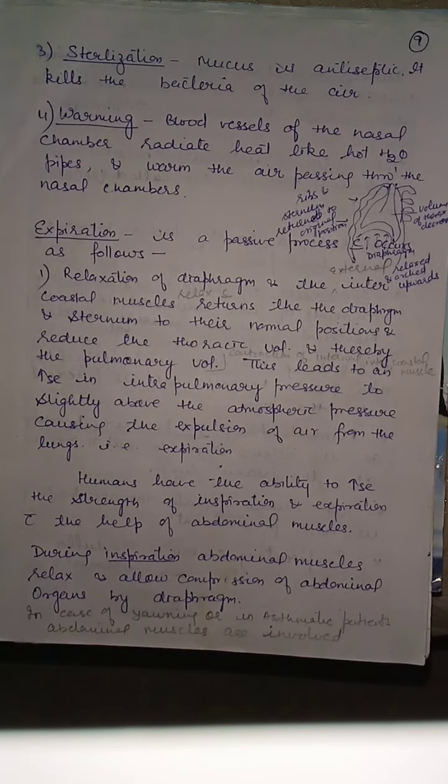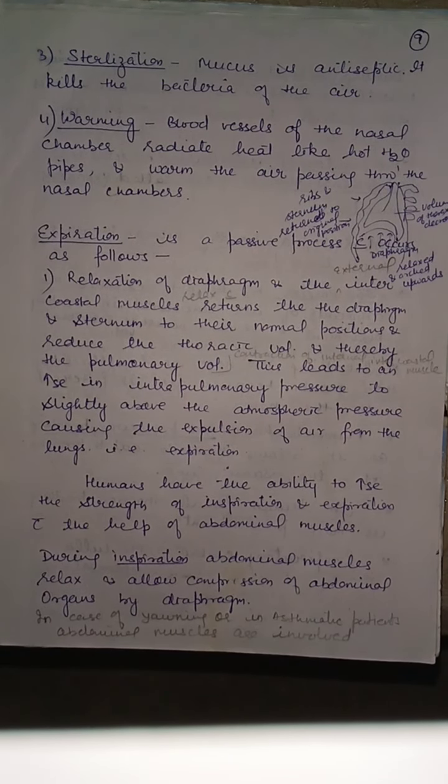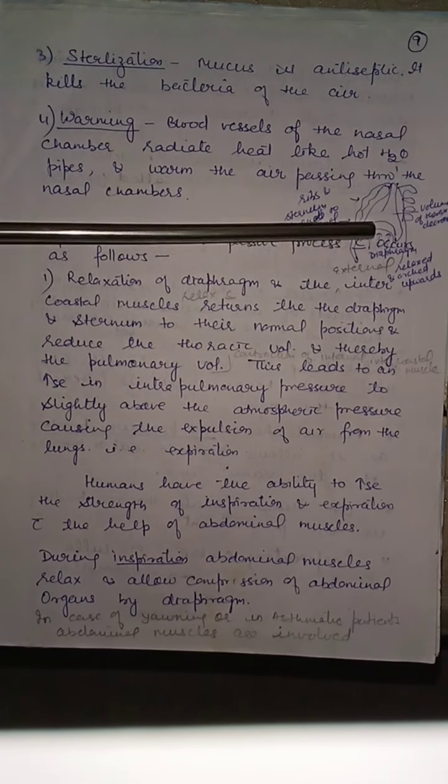Next step is expiration, that is to exhale air. Now what happens in expiration? In inspiration, the total volume of the thoracic cavity increases. Now the volume will decrease. In expiration, the volume of the thoracic cavity will decrease. Now the diaphragm muscles or phrenic muscles will relax and the diaphragm will come to its original position.